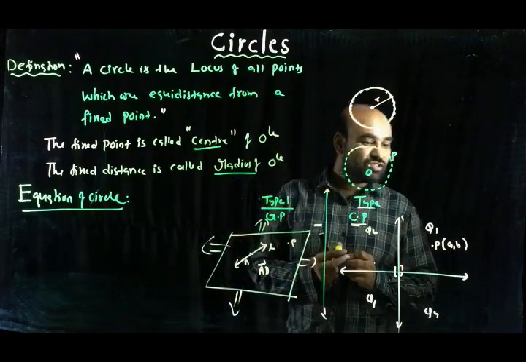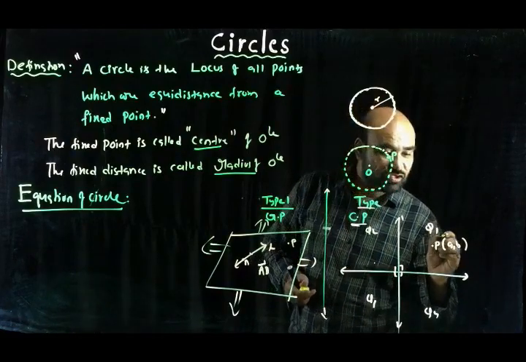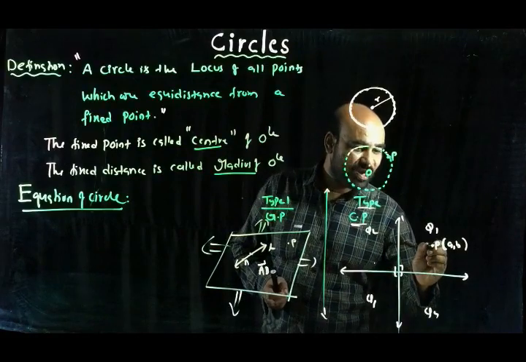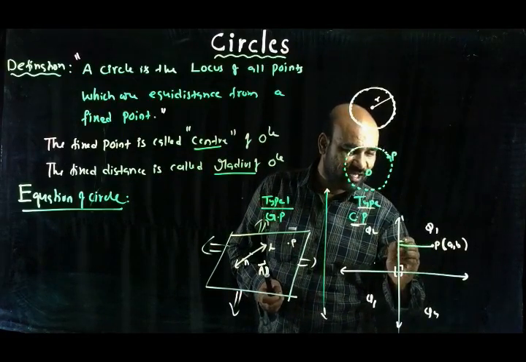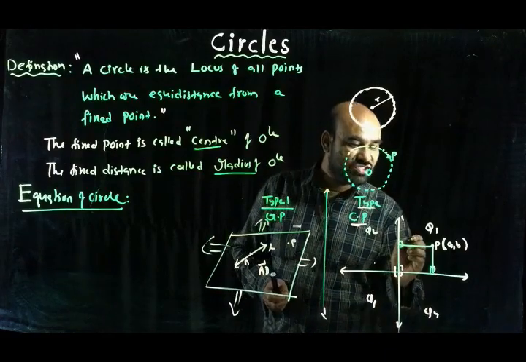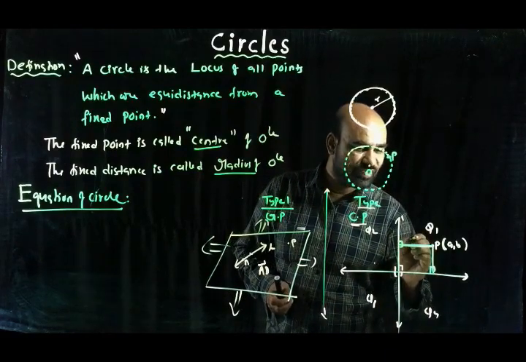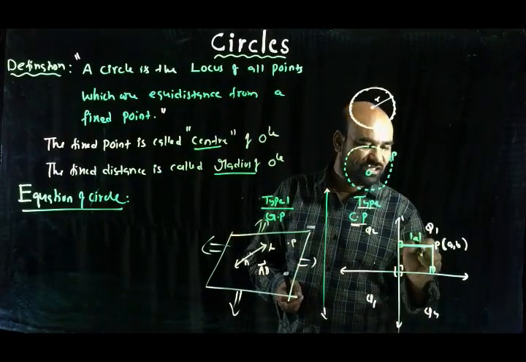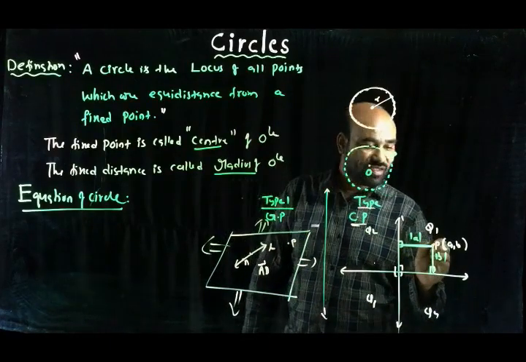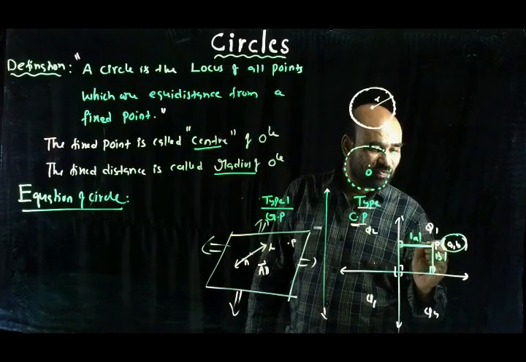So what is the use of this ordered pair? Using this ordered pair, you can say the position of this point. From that point, draw perpendiculars to the vertical line and to the horizontal line. This length is denoted by A or sometimes mod A. This length is denoted by mod B. This ordered pair says the position of this point.